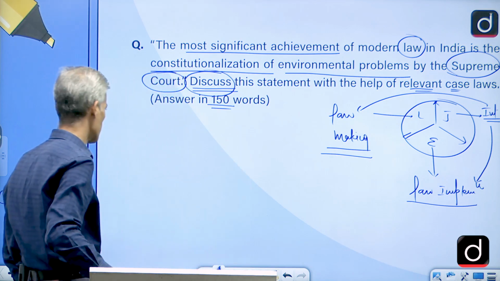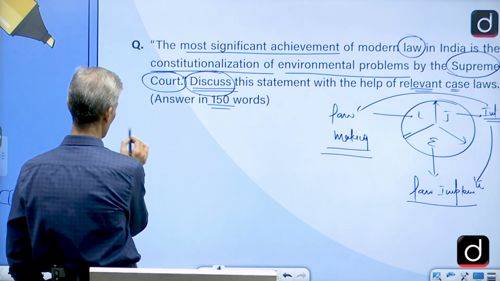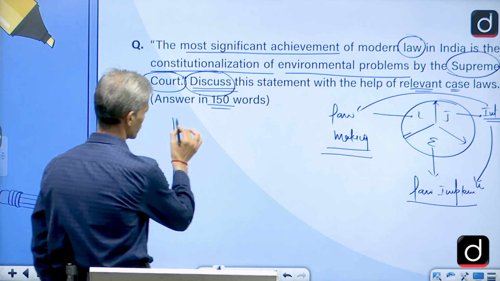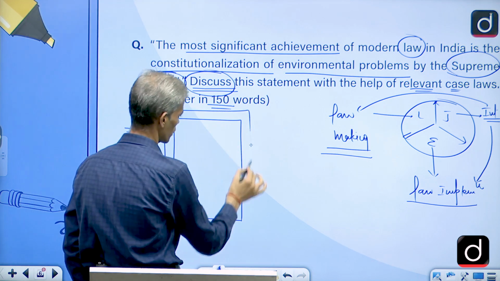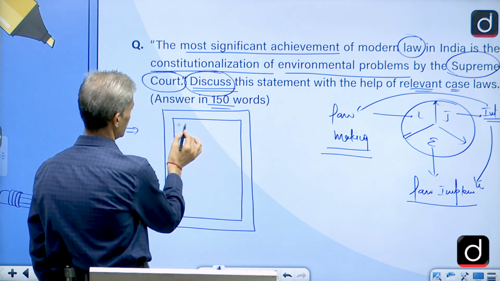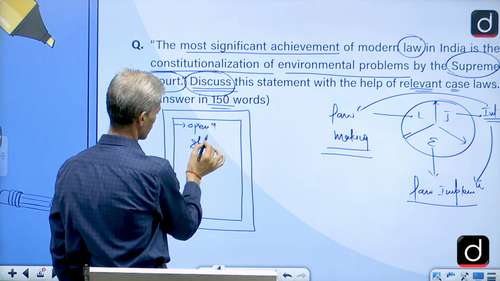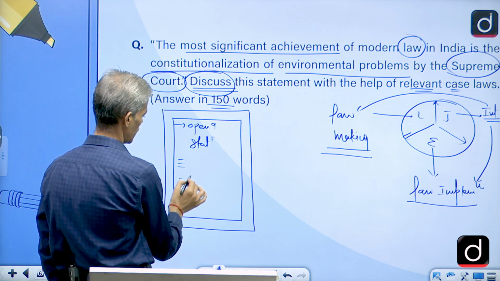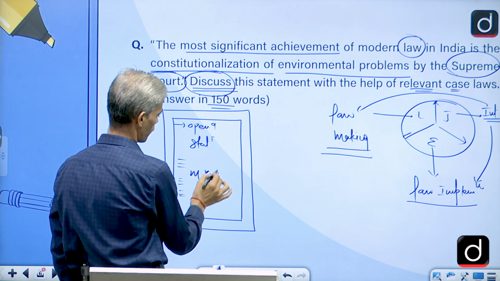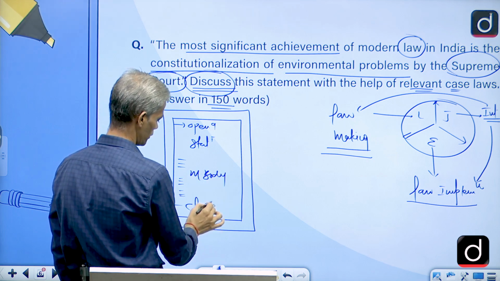As far as the structure of the answer is concerned, what we have to keep in mind is that when we write the answer, with the simple keyword discuss, we can start with the opening statement, followed by the main body of the answer, which we generally do, and then followed by the closing statement.